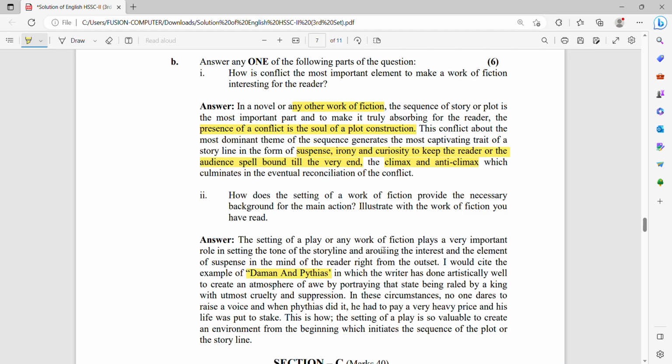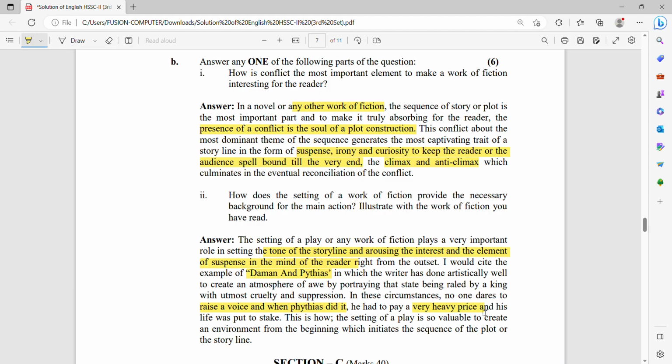The setting of the play or any work of fiction plays a very important role in setting the tone of the storyline and arousing the interest and the element of suspense in the mind of the reader right from the outset. I would cite the example of Damon and Pythias, in which the writer has done artistically well to create an atmosphere portraying a king ruling with the utmost cruelty and suppression. In these circumstances, no one dares to raise a voice, and when Pythias did it, he had to pay a very heavy price for raising a voice against his cruelty.